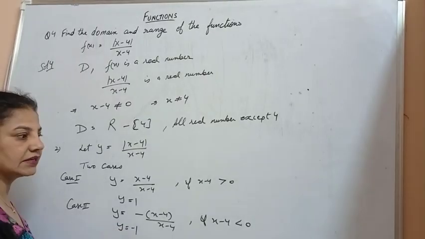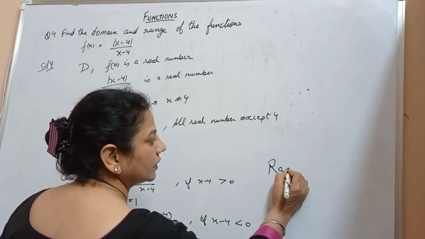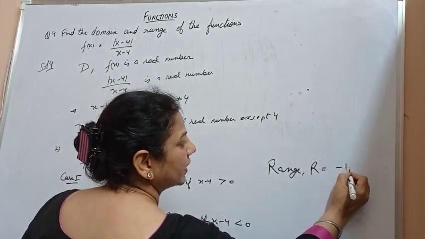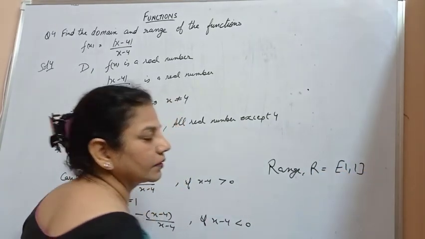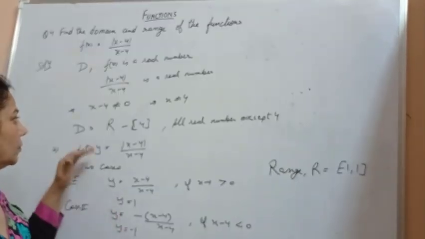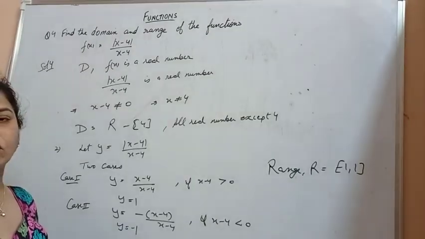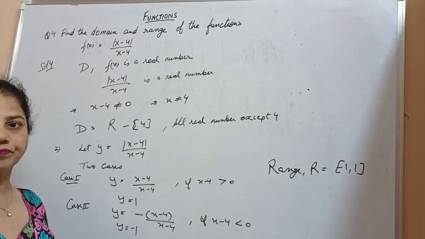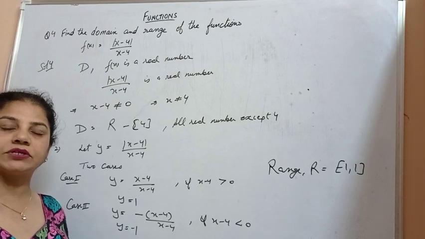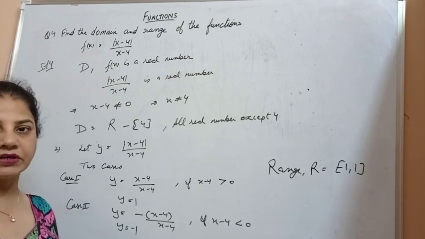So clearly we can say that range is minus 1 and 1. The range of this function is minus 1 and 1 and the domain is R minus 4, meaning all real numbers except 4. I hope you understood how to calculate the domain and range of the given function.